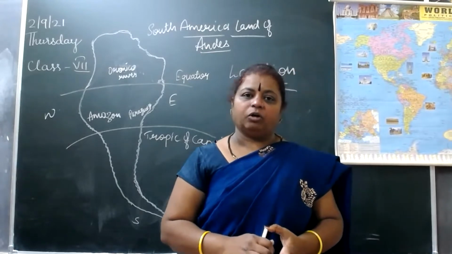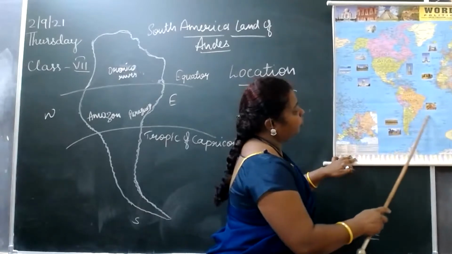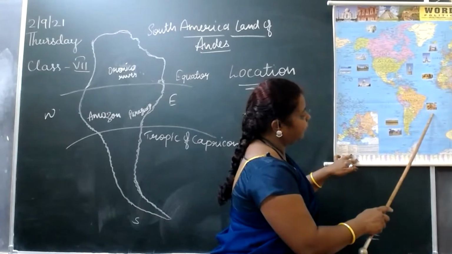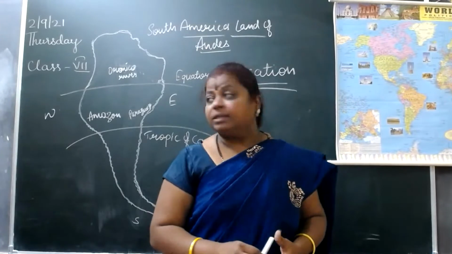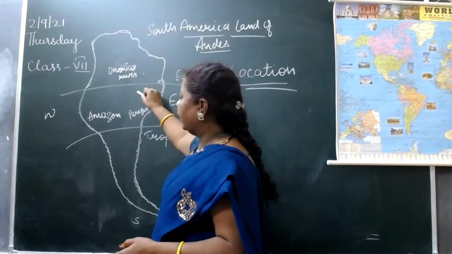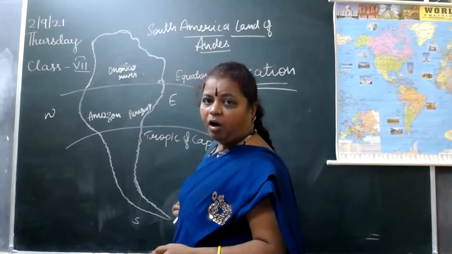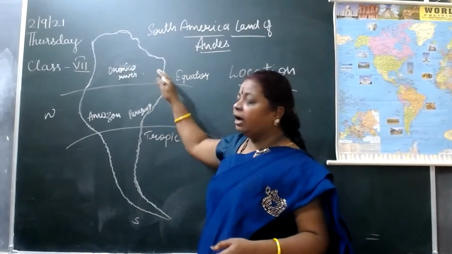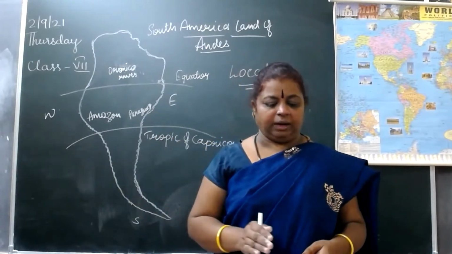The equator passes through the northern part, and the Tropic of Capricorn passes through the southern part of the continent. You can see I have drawn the map. The width of the northern side is wide and tapers towards the south, so it looks like an inverted triangle.